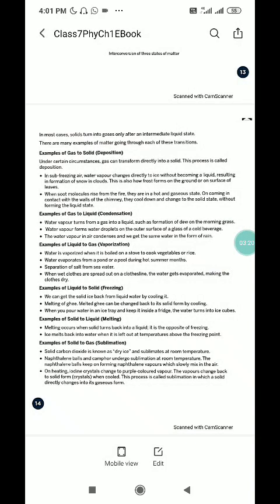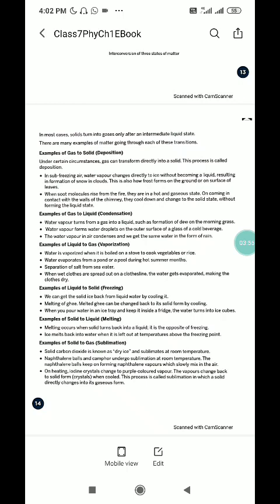Now let us take some examples of interconversion of the 3 states of matter. First example, gas to solid. When smoke rises from the fire, we have seen that it changes to soot, that is gas to solid. Now example of gas to liquid. When water vapors in air condense, it changes from vapor to rain.